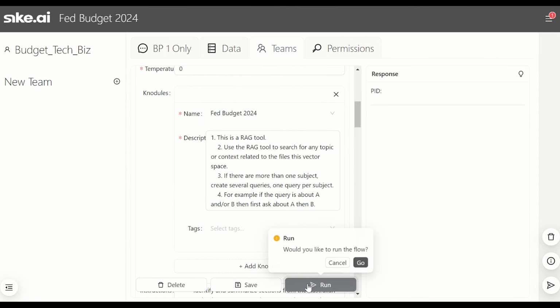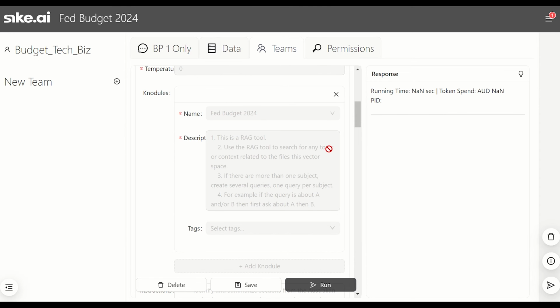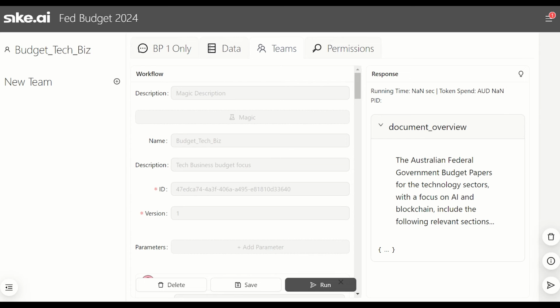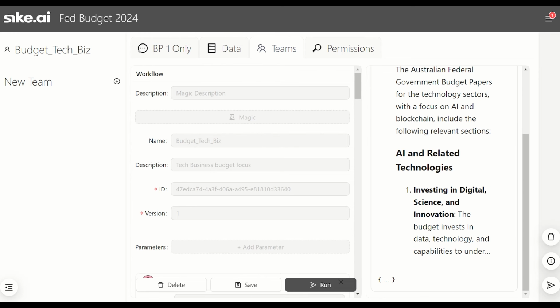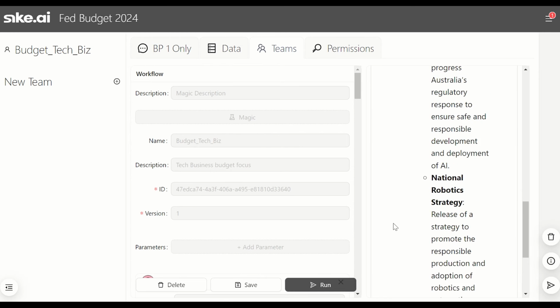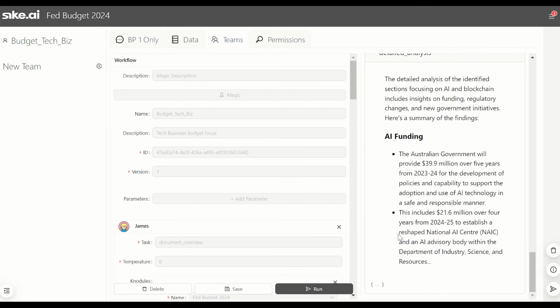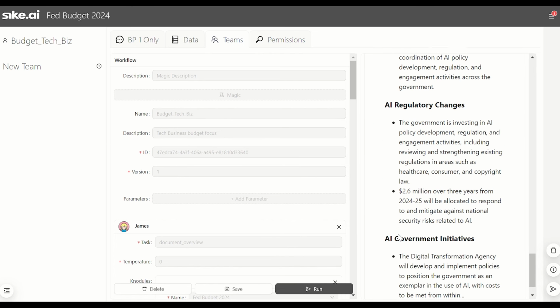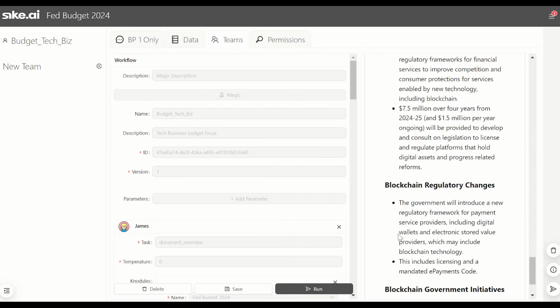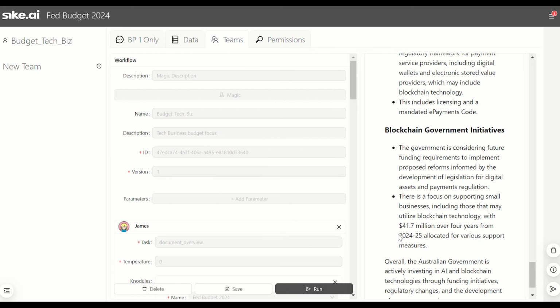We'll run the project now that we're ready, and the AI agents will start to showcase their work, which we'll skip forward to. Here, the first worker is doing their document review, and we'll speed this up. They cover blockchain and AI, and now we're ready for worker 2. They dive into funding, then regulatory changes, as well as government initiatives across AI and blockchain.